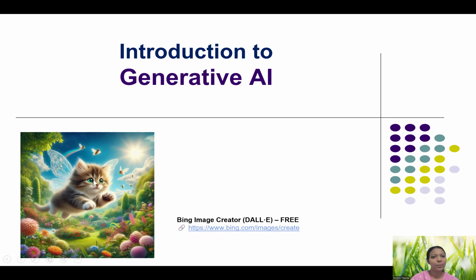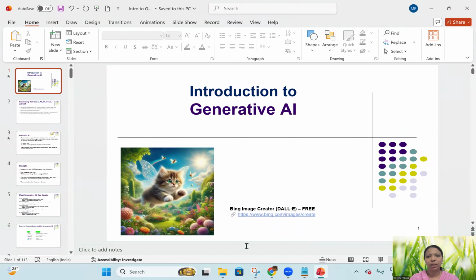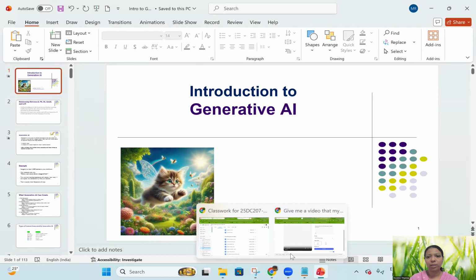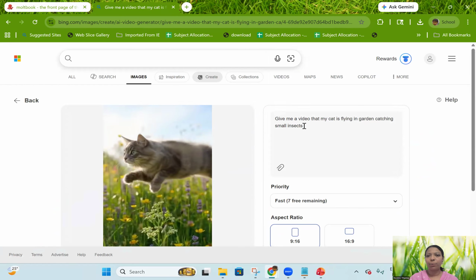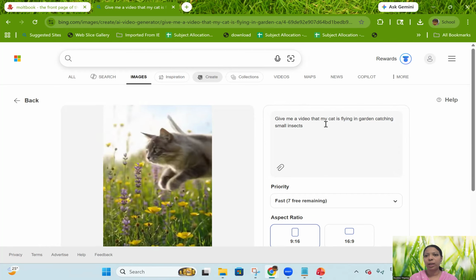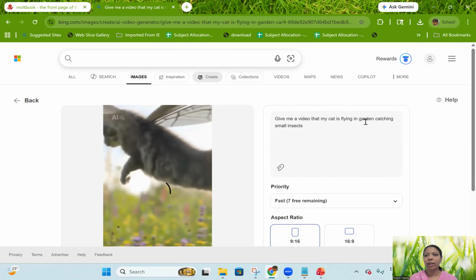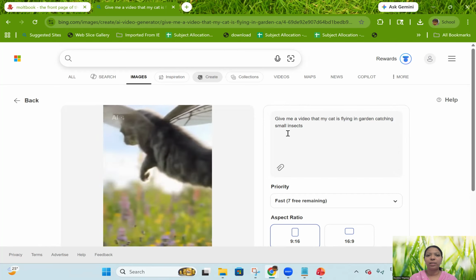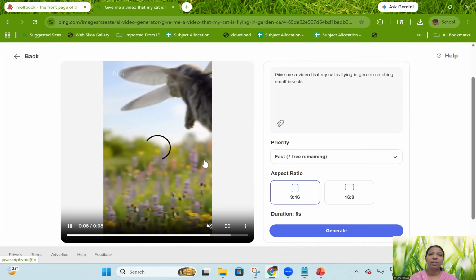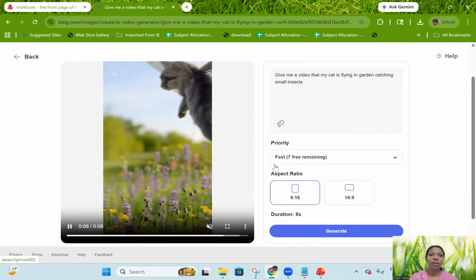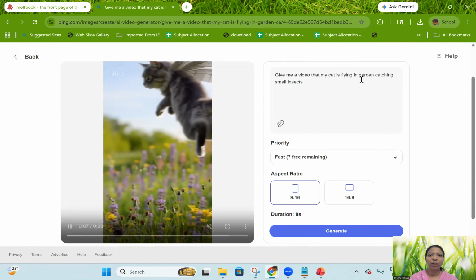I like it most. It's so beautiful. It is automatically generated using this website. If you go to this website, I'll show you, you can even generate videos. I have given some prompt here. See, give me a video that my cat is flying in a garden, catching some small insects. That is what my prompt is. For that, see how it has generated a video.